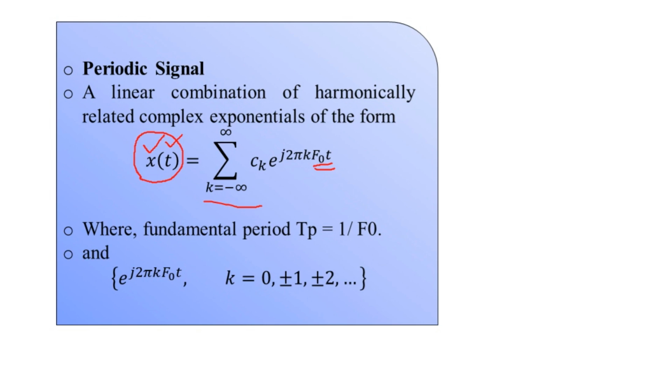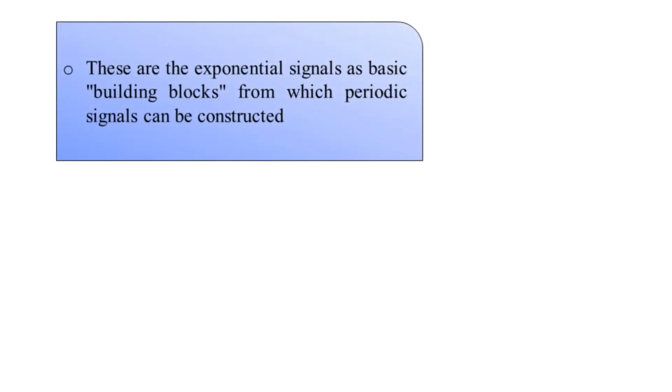Here we have these exponential signals as the basic building blocks of this particular Fourier series, from which the periodic signals can be constructed. So this statement is very important. In mathematical transformations, the building blocks are most of the time the orthogonal components or the bases.